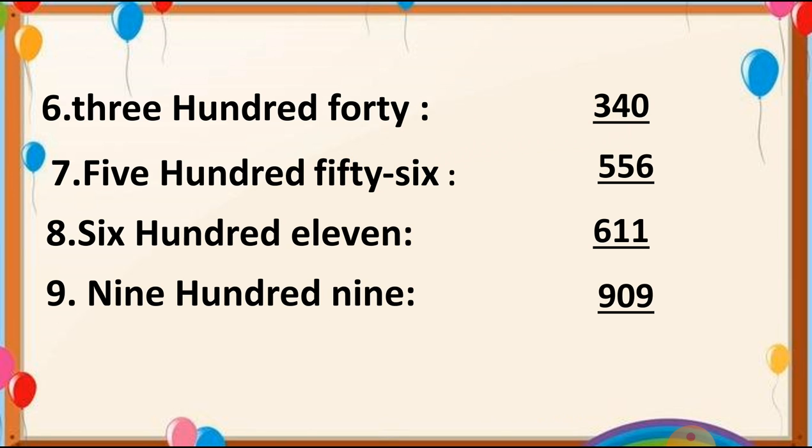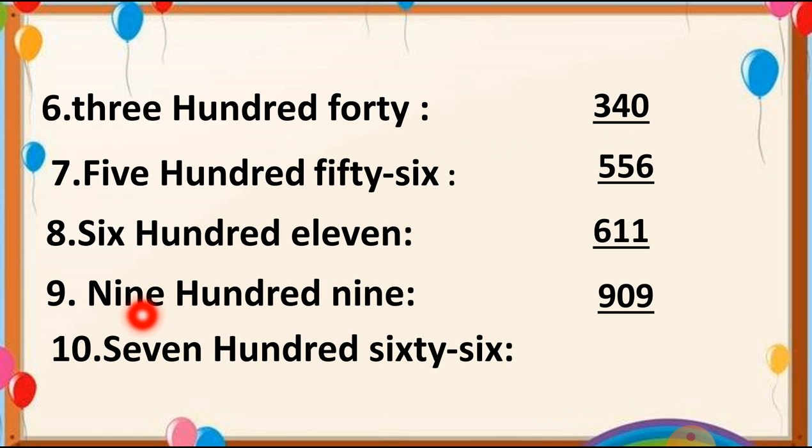Let's see number 10. Here is number 10, 766. So we can write this as 766. How do we write this, students? We put 7 at the hundreds place and 66, it means 6, 6. So we can write this number as 766. Hope you understood this and there is no doubt in this.